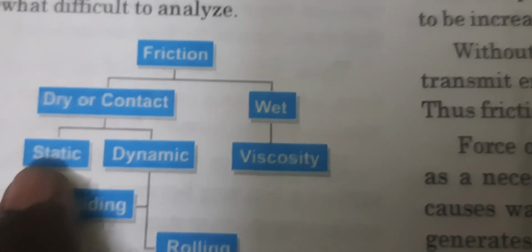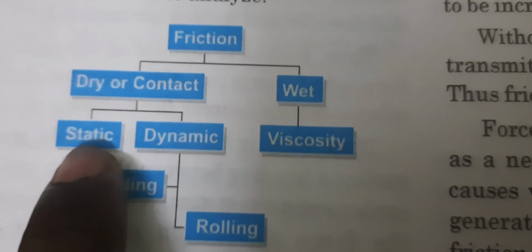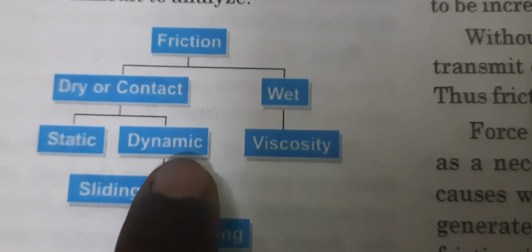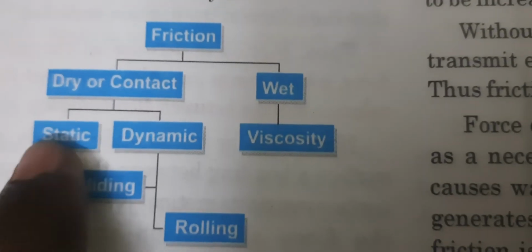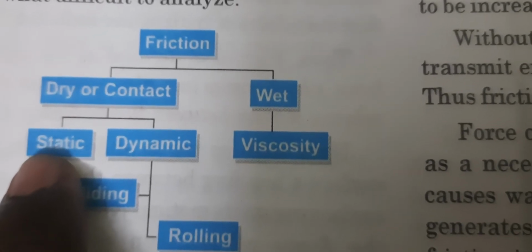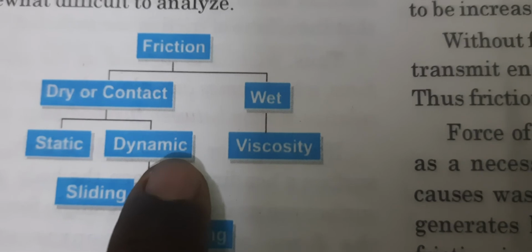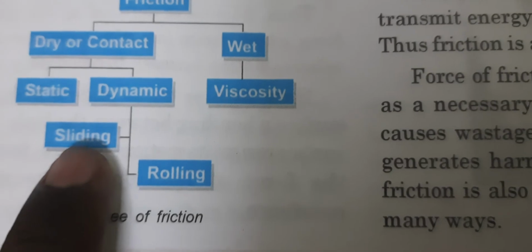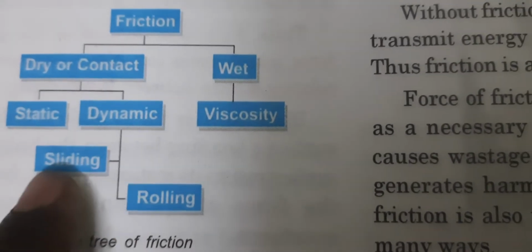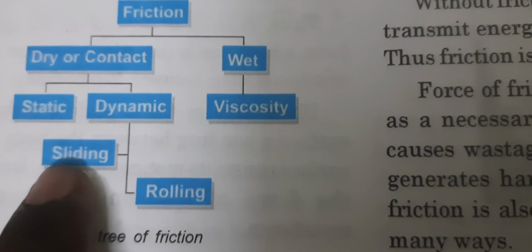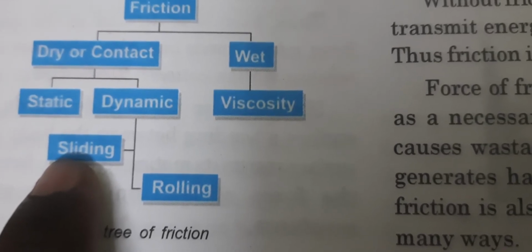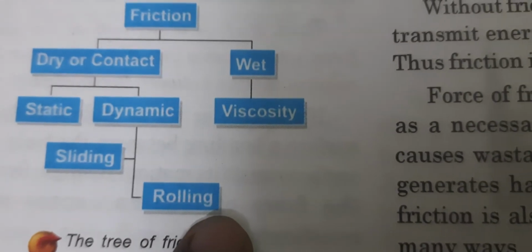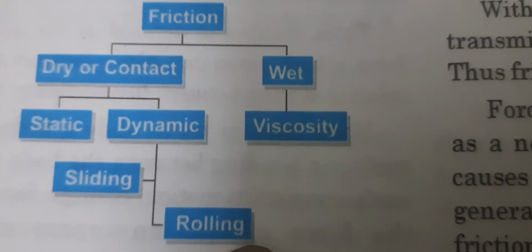Keep in mind, static friction is the frictional force between the body and the ground when the body is at rest, it's not moving. Dynamic friction is when the body is moving, when you are able to overcome static friction between the object and the floor, then only it starts moving, and while it moves, it has dynamic friction. Now dynamic friction also is of two types, sliding and rolling. Sliding is when all the parts of the surface of the body drag against the floor, whereas rolling friction is when you introduce a wheel between the surface and the ground.